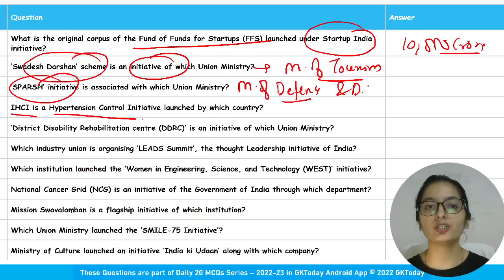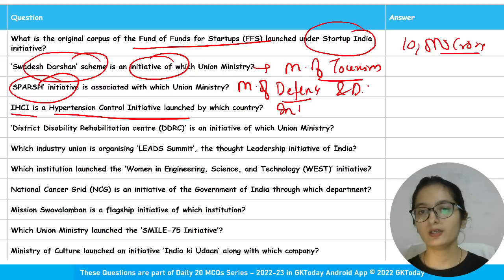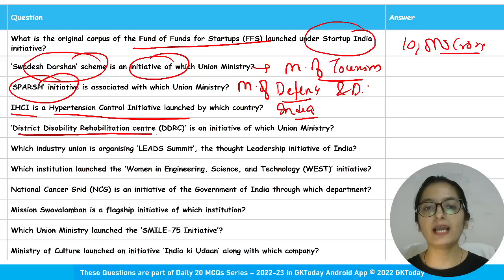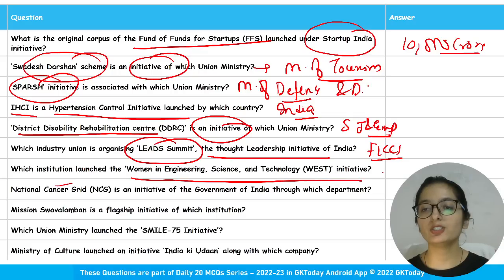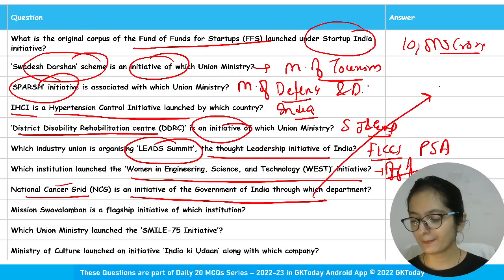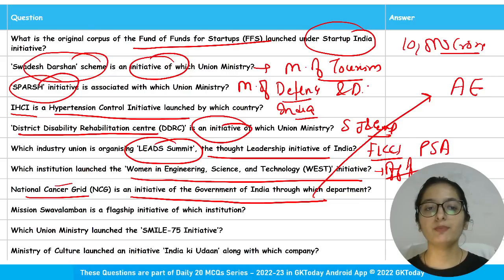IHCI is a hypertension control initiative launched by which country? India. District Disability Rehabilitation Center. It is an initiative of which union ministry? Social Justice and Empowerment. Which industry union is organizing Lead Summit? The Thought Leadership Initiative of India. FICCI. Which institution launched Women in Engineering, Science and Technology Initiative? It is Office of Principal Scientific Advisor. National Cancer Grid is an initiative of Government of India through which department? Department of Atomic Energy. Mission Swavlamban is an initiative of which institution?